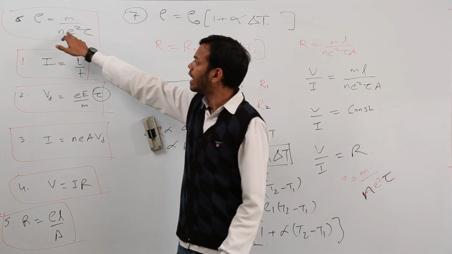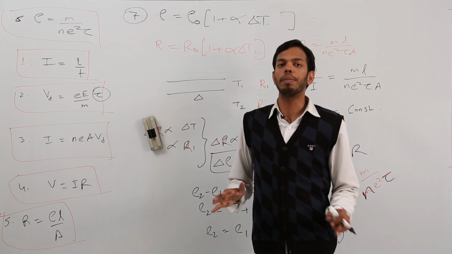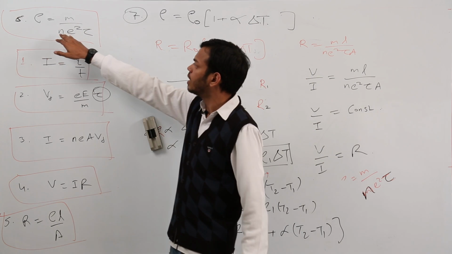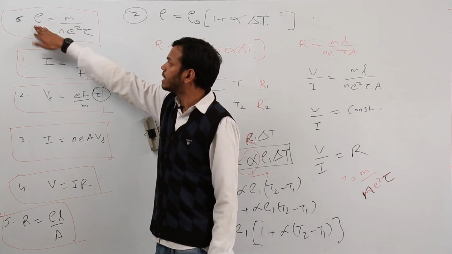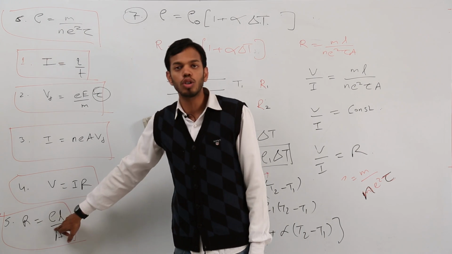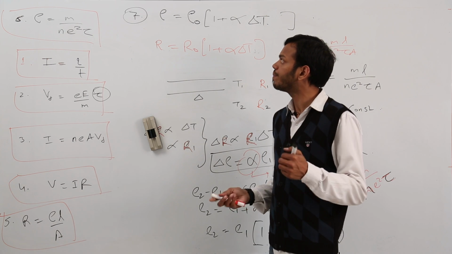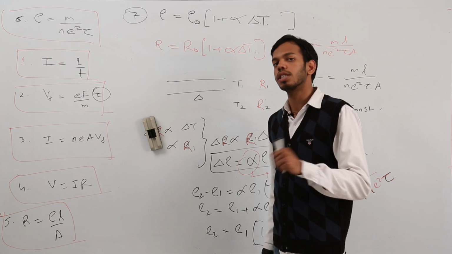Wait a second, what happens to average charge density? Average charge density is actually independent of any other physical change, right? It remains the same. So resistivity increases, R is directly proportional to resistivity, so resistance will increase. Increasing the temperature, resistance also increases.